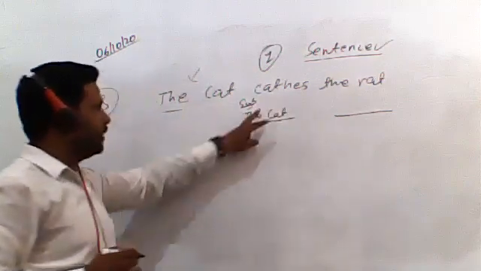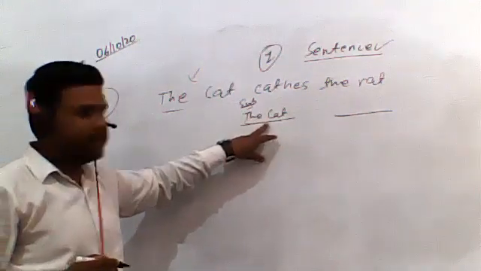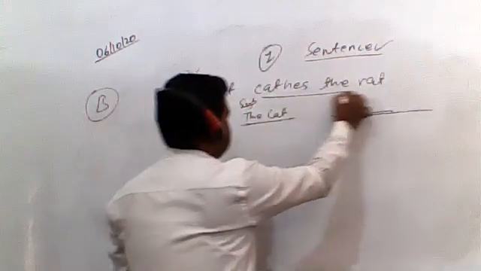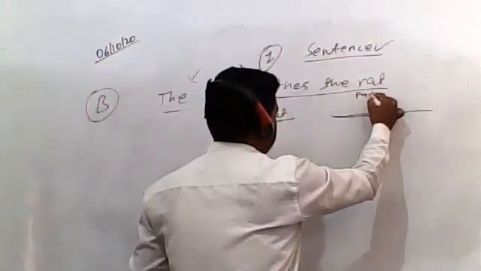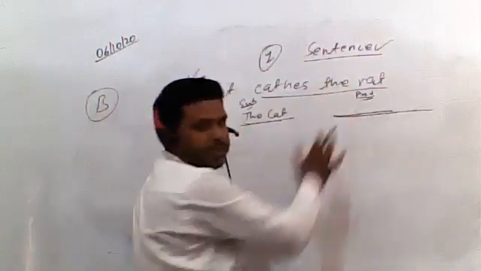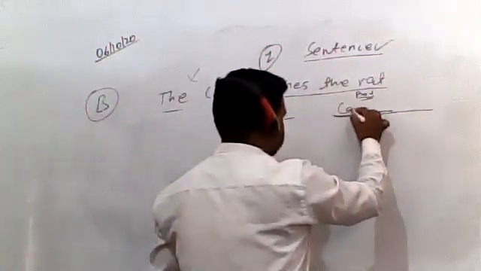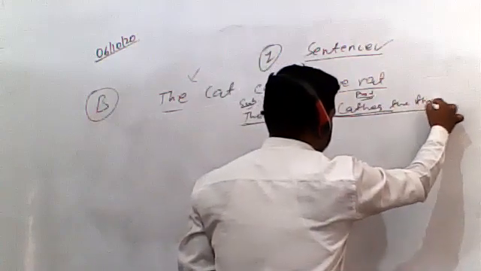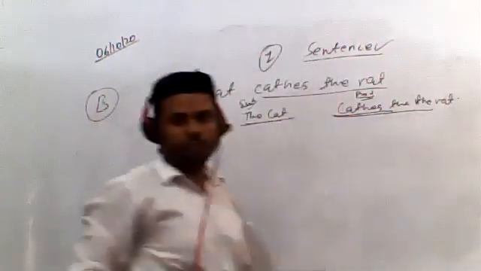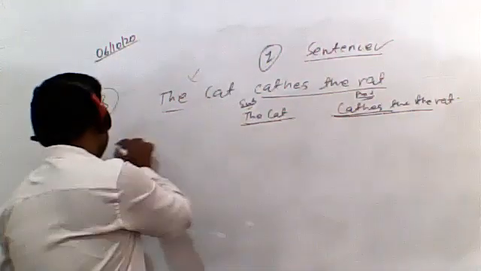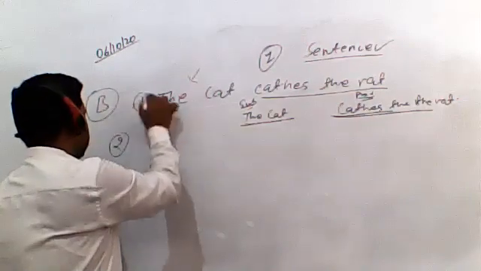In the column of the subject we will write the cat, and in the space given for the predicate we will write catches the rat. This is how it is given in the book. So in the part of the predicate we will write catches the rat. This is how you need to complete this exercise, students. It's very simple. Let's talk about the second sentence given in this exercise.